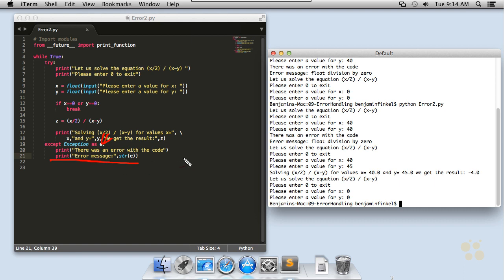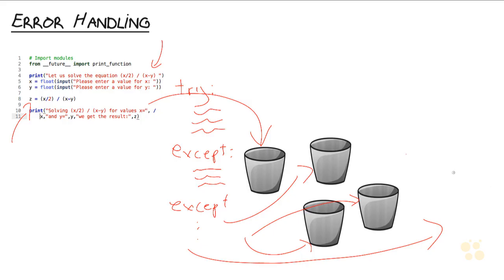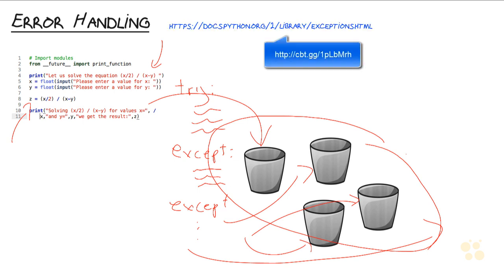There are a lot of different things we can do with our exception variables. But let's take a look at another thing we talked about, and that is the multiple buckets we have for catching errors. After all, we may want to respond differently based on what kind of error we ran into. Instead of just catching Exception, you can catch a lot of different types of errors. To see all the different types, I recommend you check out the Python documentation. I've got the URL up on screen here, and it's going to show you all the different types of errors that you can catch inside of your code. But let's take a look at catching some of those specific errors right now.